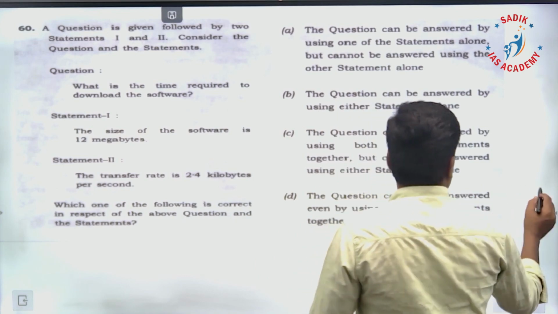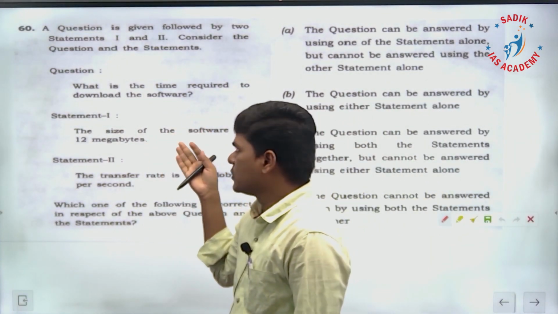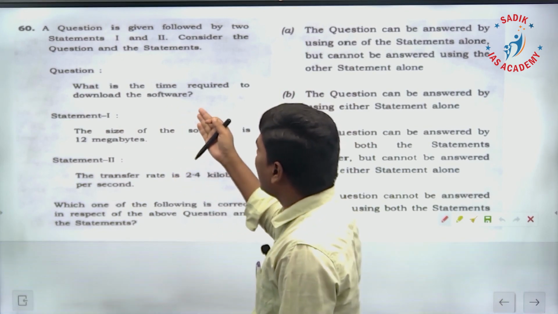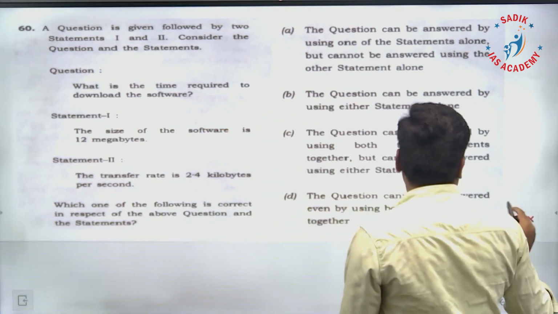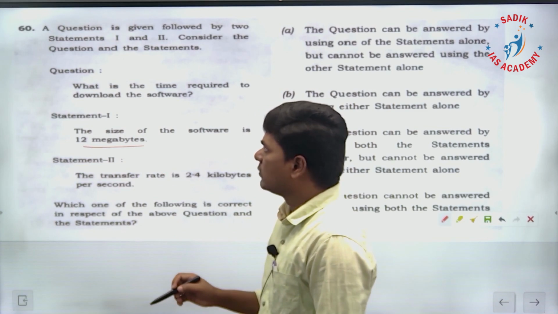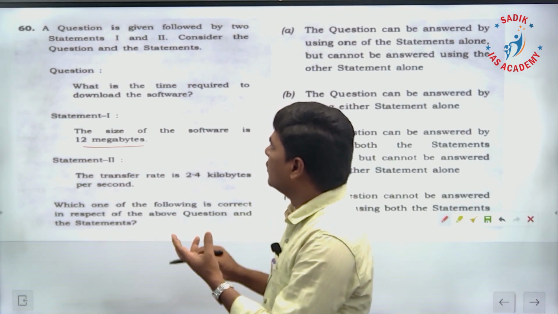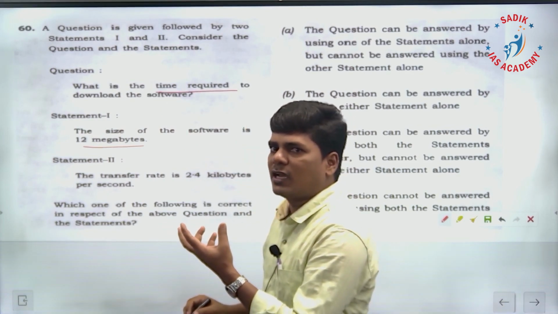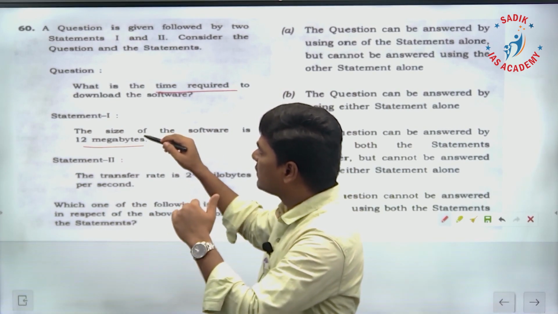60, similar kind of question. This time they ask these data sufficiency questions, a little bit extra only. What is the time required to download the software? By knowing the size of the software, we cannot answer what is the time required. We cannot say within this much time it can be downloaded. No. Statement 1 alone is not sufficient to answer the question.